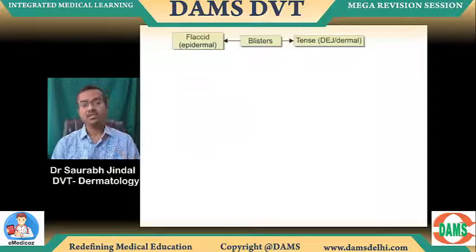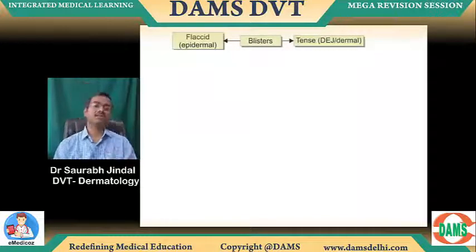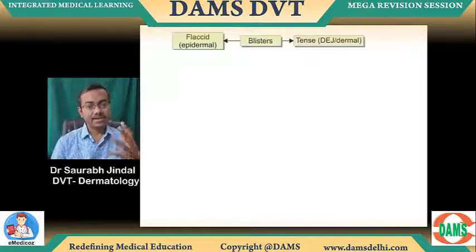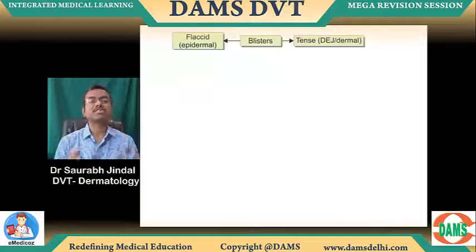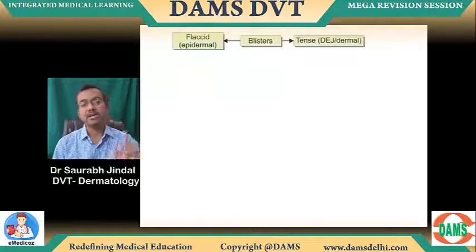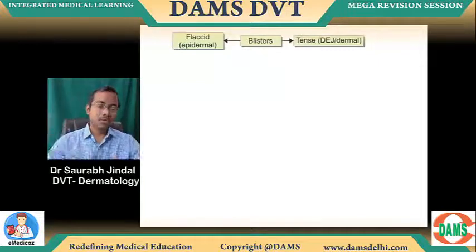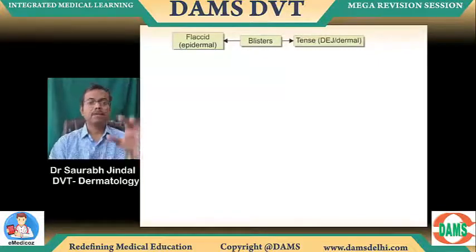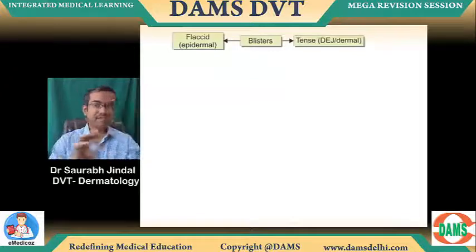Now, any questions? I've shown many students this chart before, so it's going to be a repetition for some, but it's important that most students who have not seen this before get to see it, because it's a very valuable chart that I have made personally. This is not there in any book. This is a chart that I made so that it becomes easy to understand and put all blisters together in one chart. So if there is a blister, first decide if it's flaccid or tense.